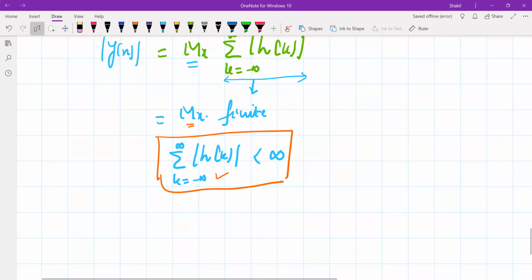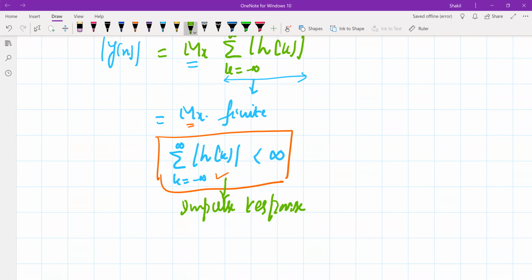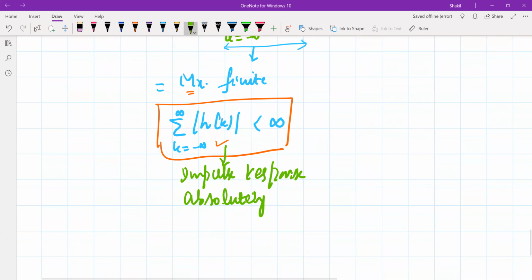Now, what's the meaning of this quantity? This simply means the impulse response of the system is absolutely summable. This is the meaning of this term.